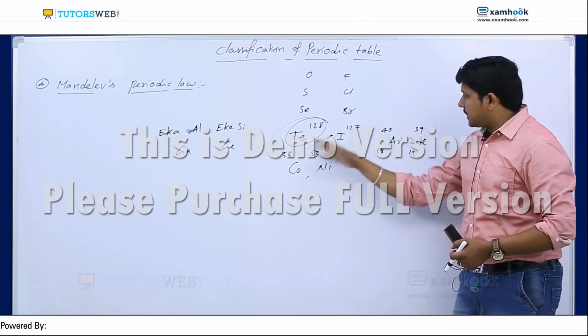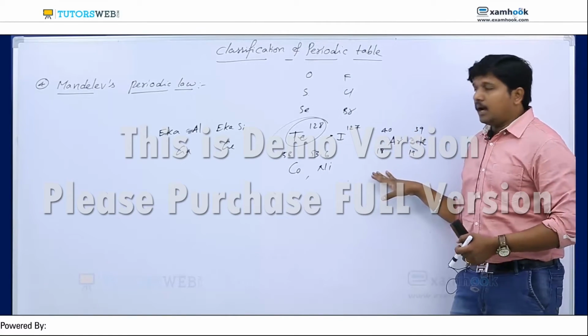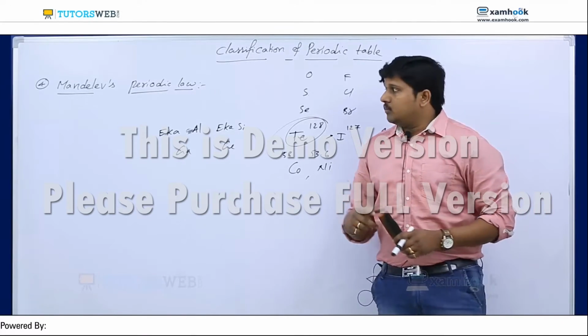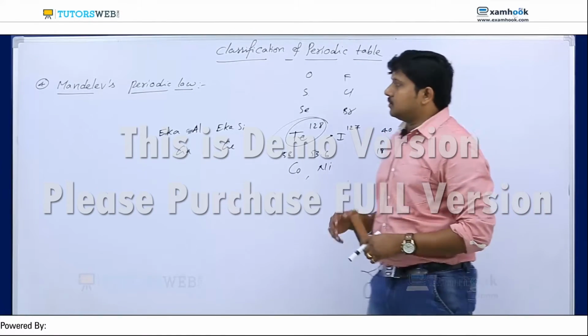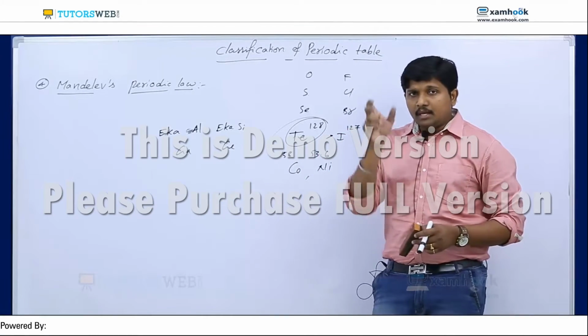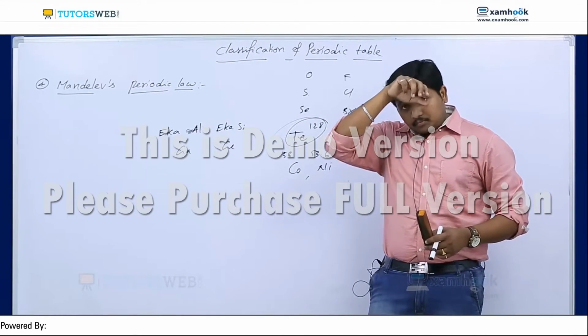He didn't explain these anomalous pairs based on atomic mass. The remaining cases he classified, but a few anomalies he didn't explain. And one more point: he didn't give the exact position of hydrogen, either in the halogen family or in the first group.